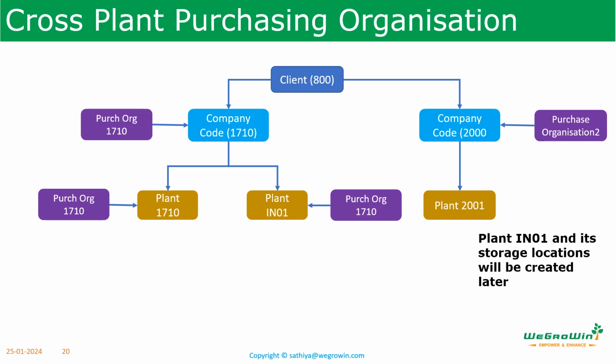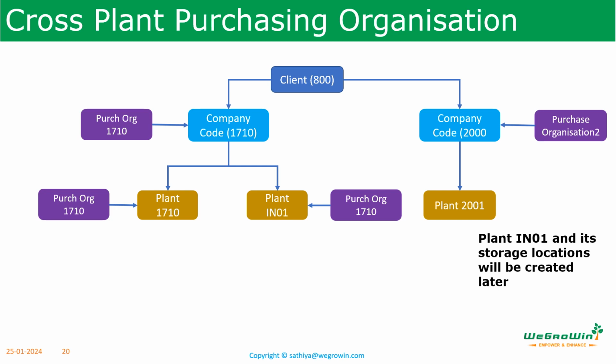We can set up a cross-plant purchasing organization for each company code. This purchase organization procures material and services for all the plants assigned to the specific company code. So here, a single purchasing department is responsible for procurement of all the materials in all the plants within the company. So for example, we have this company 1710.